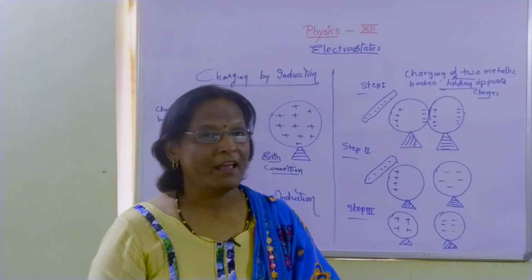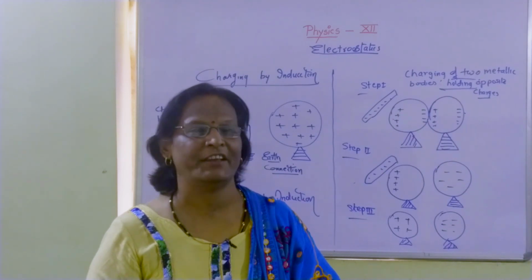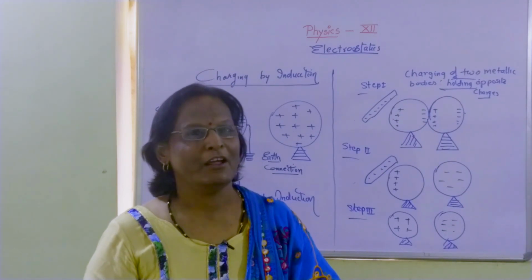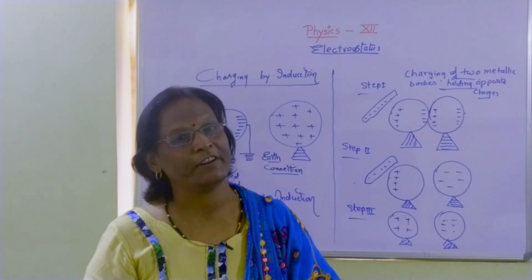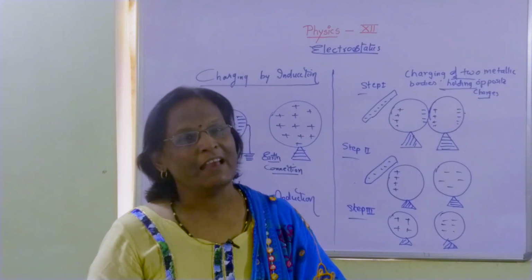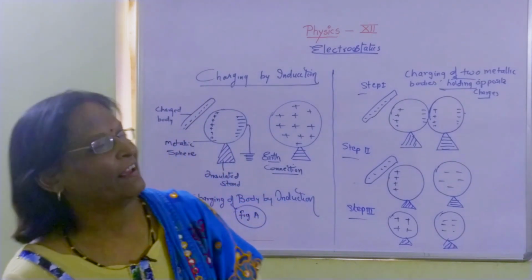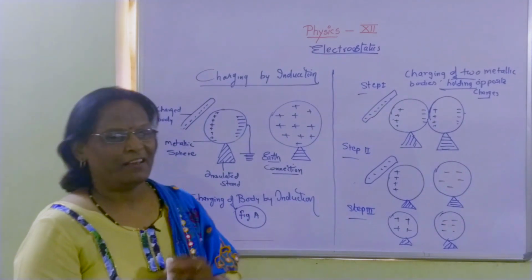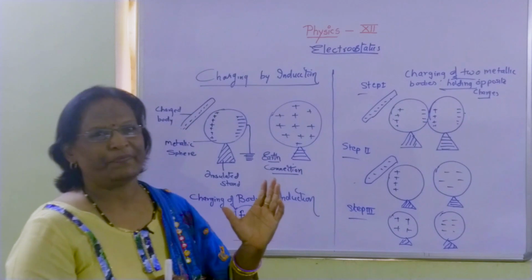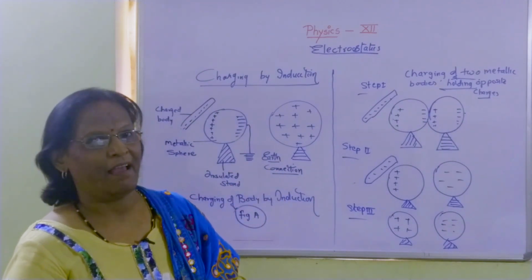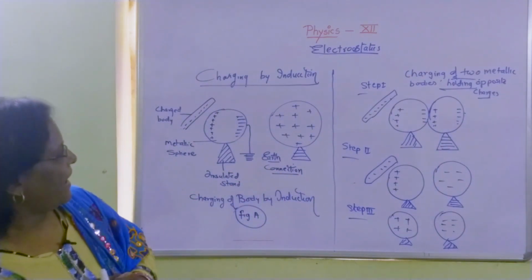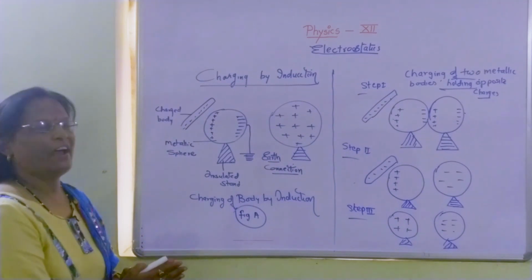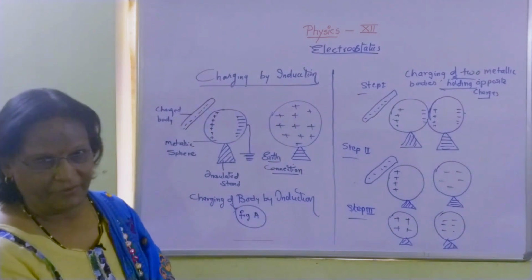The charges overcome the gravitational pull of attraction, and here the electrostatic force of attraction dominates. On the basis of that activity, just as a preview, you can recall the things, and I will continue with charging by induction.